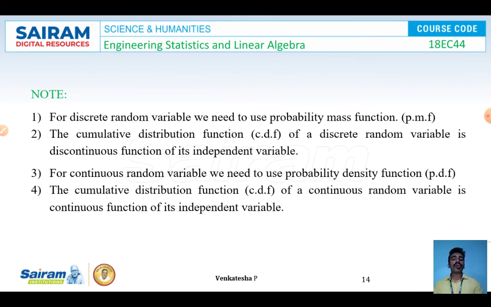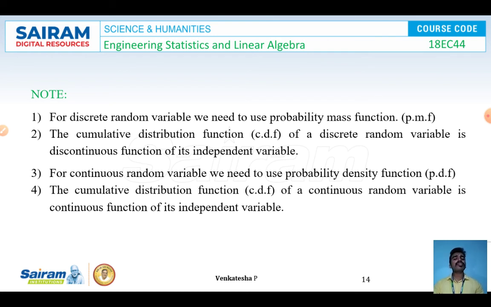A small note on discrete and continuous random variables. For a discrete random variable, we use the probability mass function only. The PMF is calculated only in the case of a discrete random variable, and the cumulative distribution function, which we call CDF, of a discrete random variable is a discontinuous function of its independent variable. For a continuous random variable, we use the probability density function, PDF.